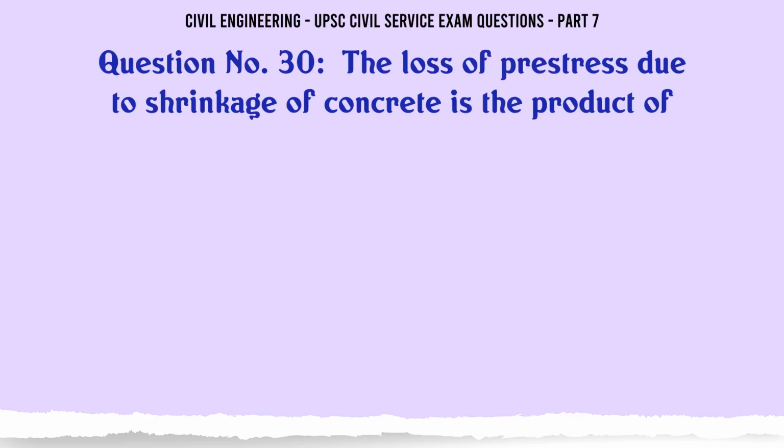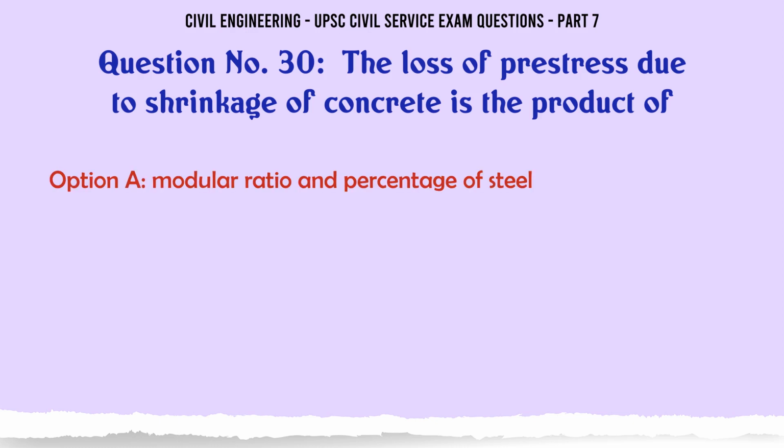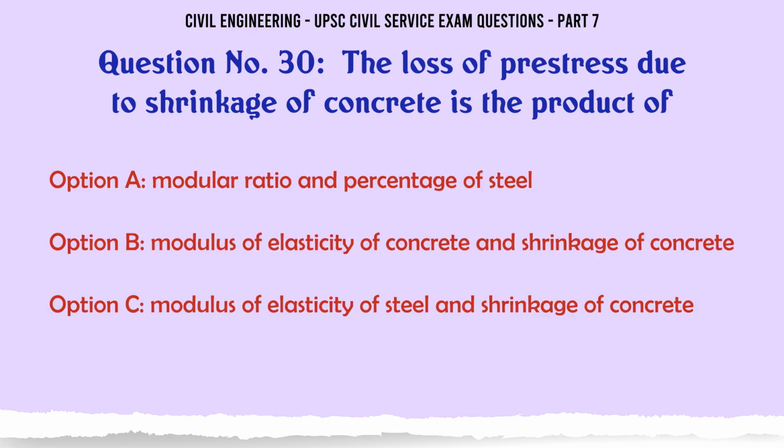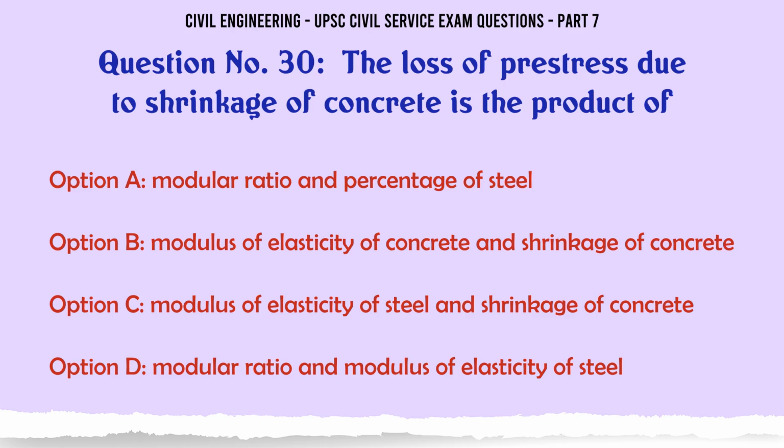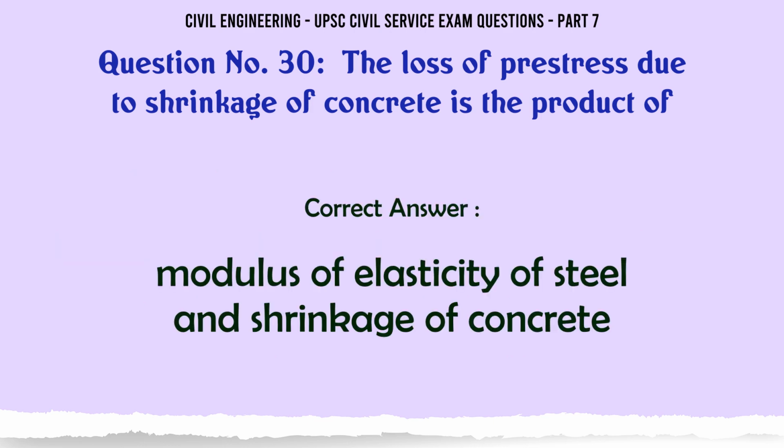The loss of pre-stress due to shrinkage of concrete is the product of A. Modular ratio and percentage of steel. B. Modulus of elasticity of concrete and shrinkage of concrete. C. Modulus of elasticity of steel and shrinkage of concrete. D. Modular ratio and modulus of elasticity of steel. The correct answer is modulus of elasticity of steel and shrinkage of concrete.